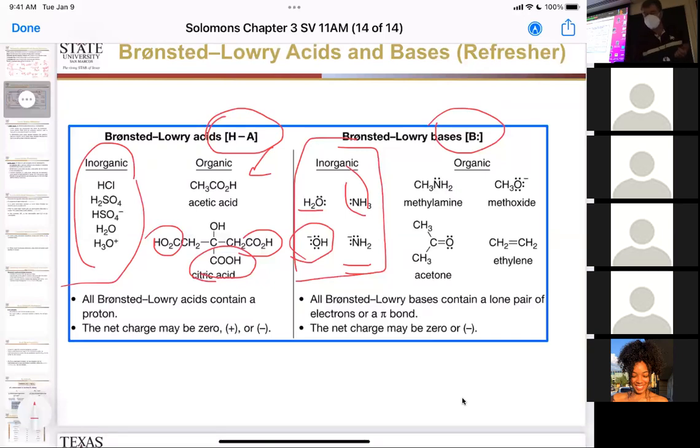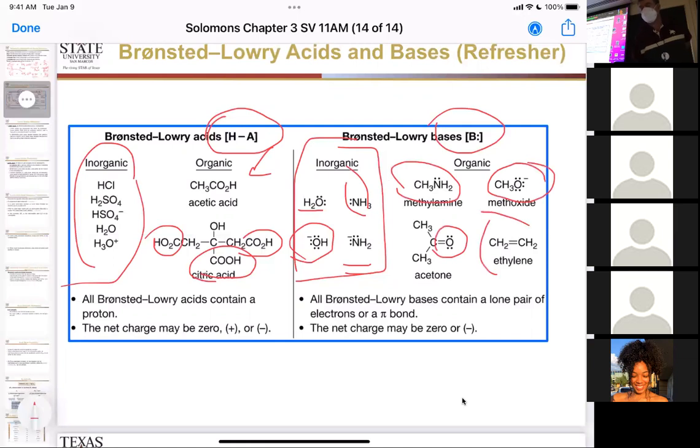Let's look at organic ones though. The nitrogen on this methylamine has a lone pair on it. It can act as a base. The three lone pairs on this oxygen anion act as a base. Acetone is a base. That ketone is a base. It's a base because the oxygen has a lone pair on it. It can accept a proton.